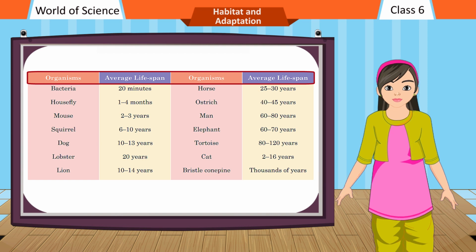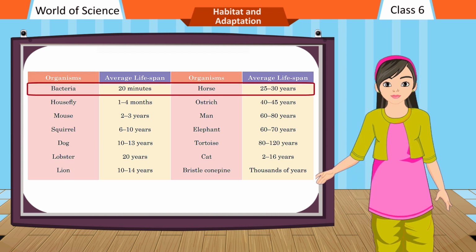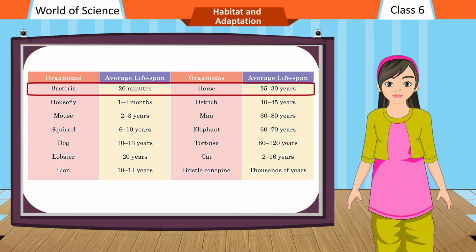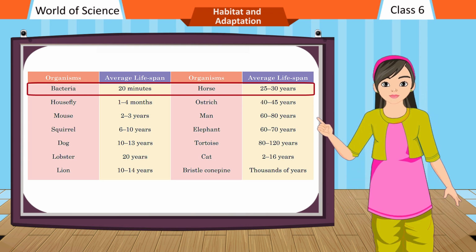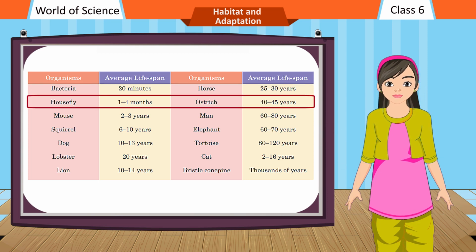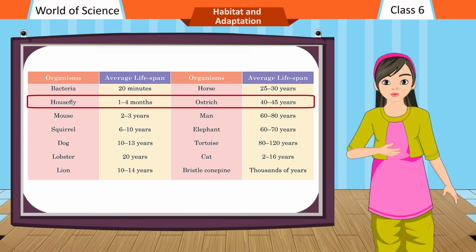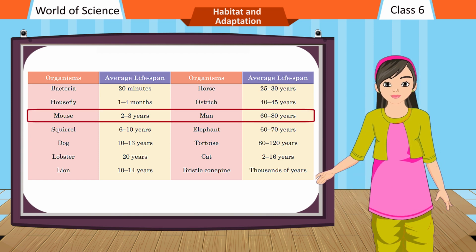Organisms and their average lifespan. Bacteria, 20 minutes. Horse, 25 to 30 years. Housefly, 1 to 4 months. Ostrich, 40 to 45 years. Mouse, 2 to 3 years. Man, 60 to 80 years.